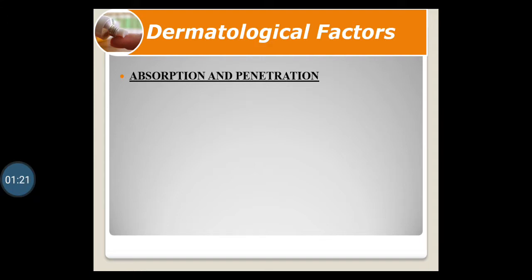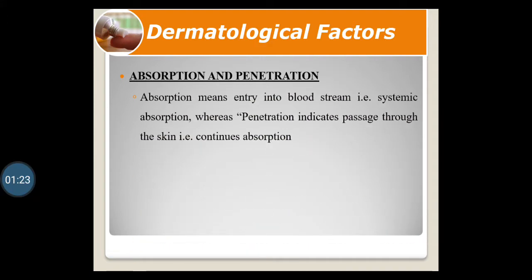Absorption means entry into bloodstream, that is systemic circulation or systemic absorption we can say, whereas penetration indicates passage through the skin, that is cutaneous absorption. Penetration is only passing into the different skin layers, while absorption is penetration to such an extent that it goes into systemic circulation, or we can say bloodstream.